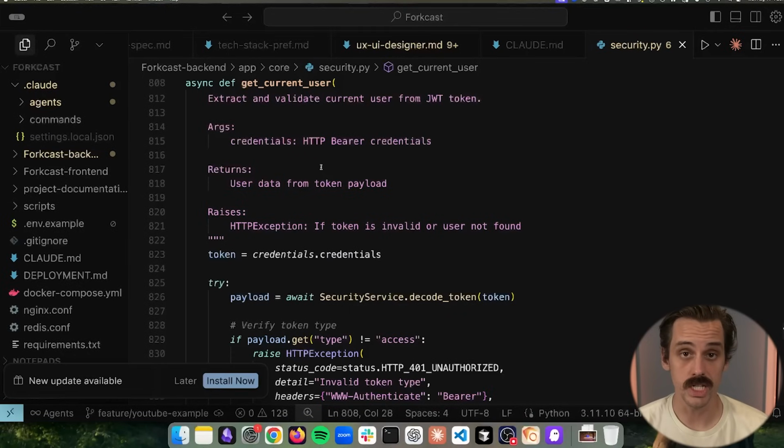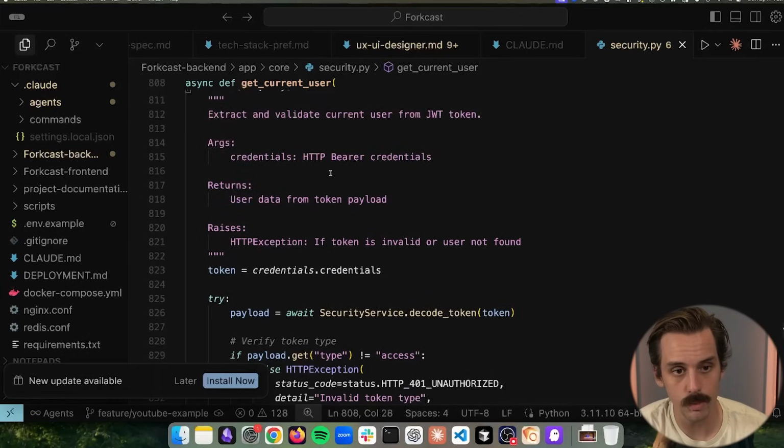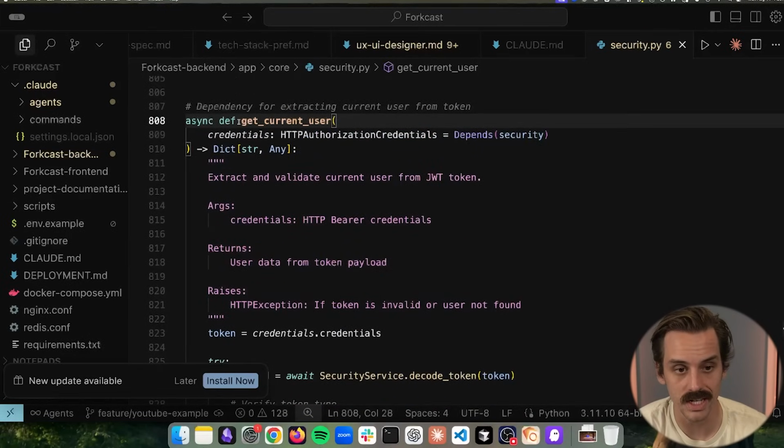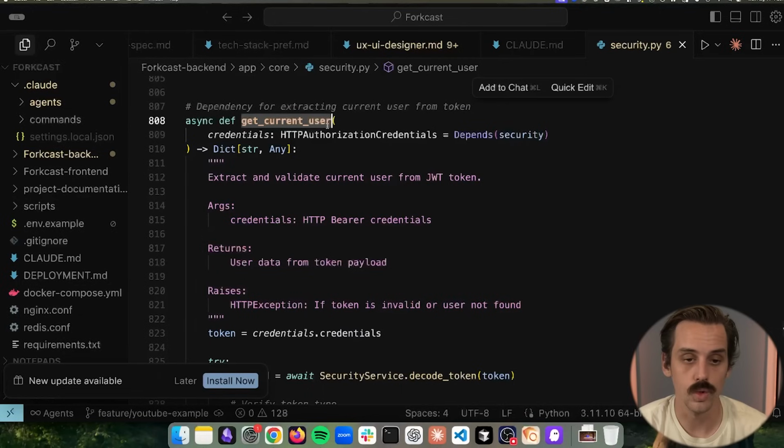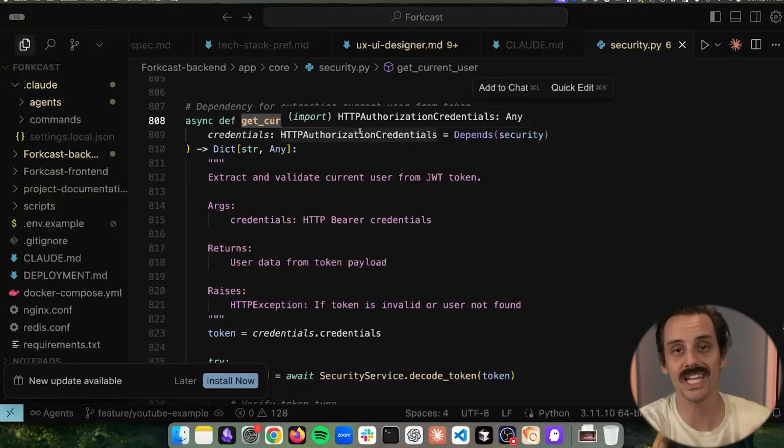So sounds pretty simple. But the issue is that anytime we created a new API endpoint that needed to use this function, it would break and it wouldn't know how to use the function. So first it would start off with, hey, the app isn't actually building properly and I can't use it. Then I would go into Claude Code or Cursor and try to actually debug what was going on. And the solution wasn't to fix the bug, it was to fundamentally change the function and how it worked, which would break every other piece of my app. And that was becoming a huge pain in the ass, and it was losing me hours in my process.